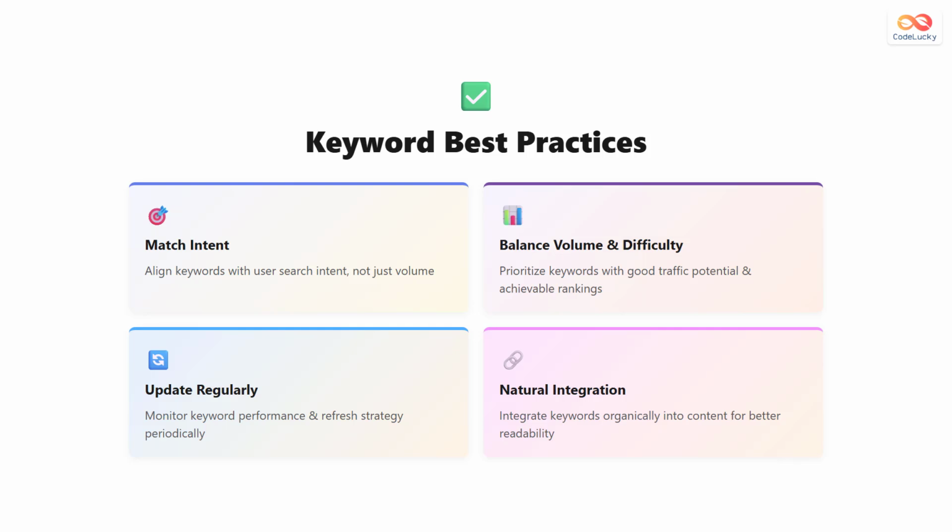Follow these best practices to maximize your keyword research success. First, always match user search intent. Don't just target keywords with high volume if they don't match what people actually want to find. Second, balance search volume and keyword difficulty. Look for keywords with good traffic potential that you can realistically rank for. Third, update your keyword strategy regularly. Monitor how your keywords perform and refresh your strategy based on real data. Fourth, integrate keywords naturally into your content. Don't force keywords unnaturally, as this hurts readability and user experience. Remember, keywords should serve your audience first.